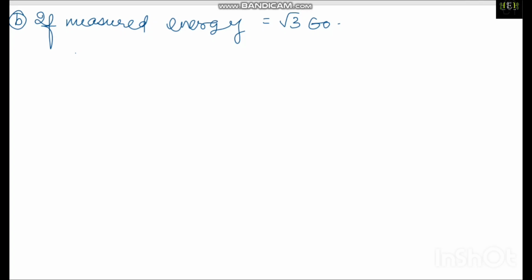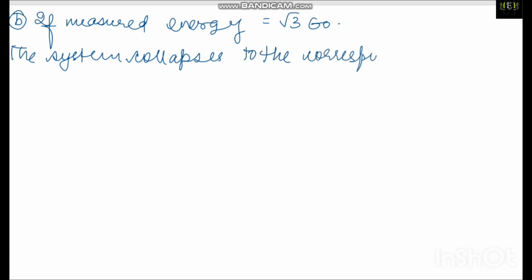The system collapses, if the measured energy is this, to the corresponding energy eigenstate.